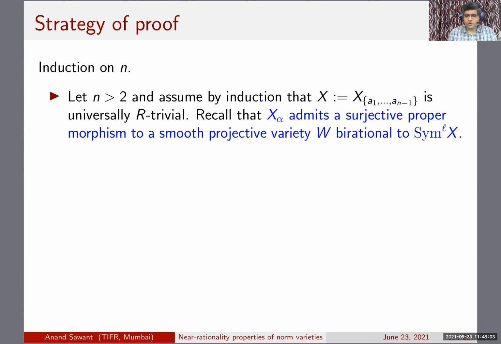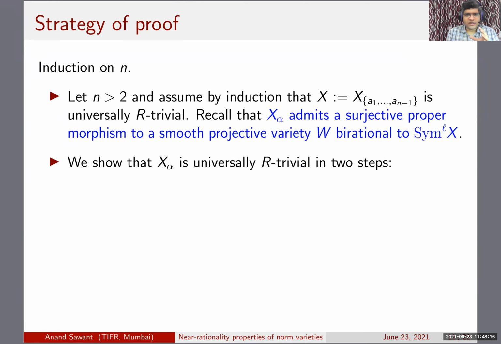But anyway, we only need to know that this X_alpha admits a surjective proper morphism to a smooth projective variety W, which is birational to Sym^L of X. And we show that X_alpha is universally R trivial in two steps.